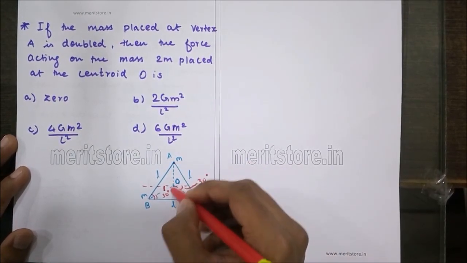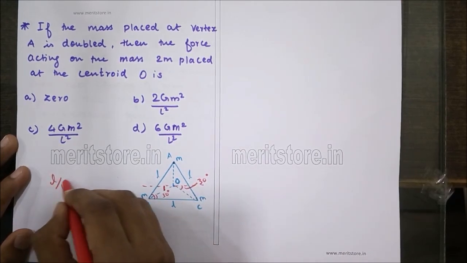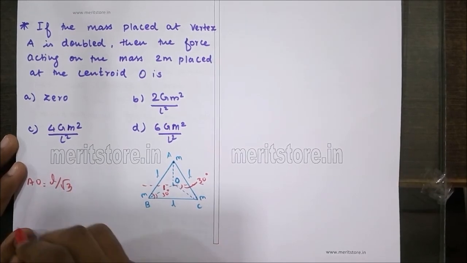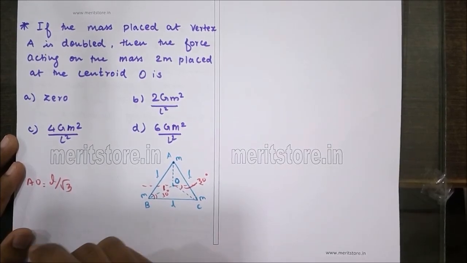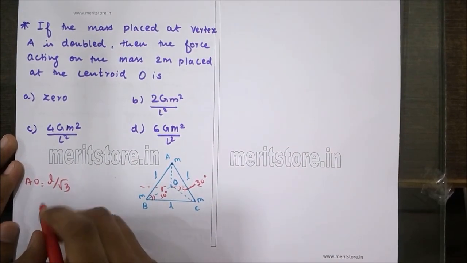And this length AO is nothing but L by root 3. Now, keeping these things in mind, let us continue on with the problem.